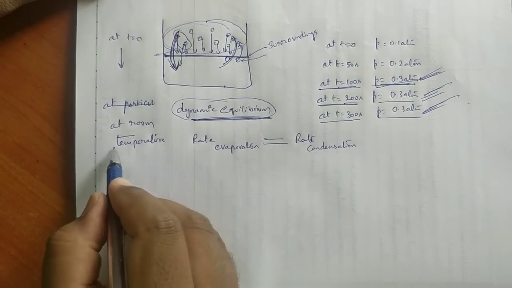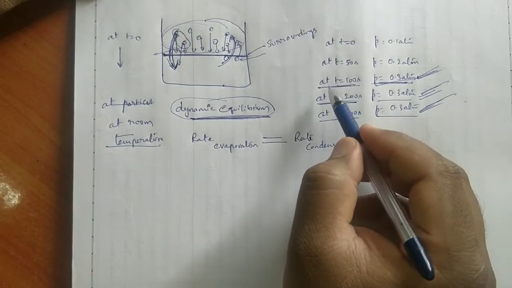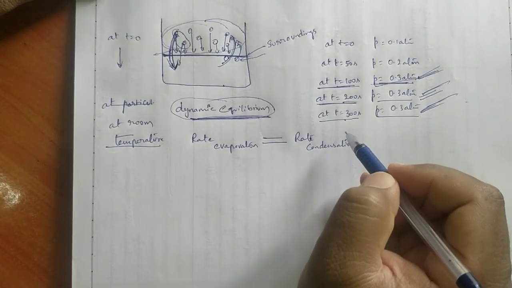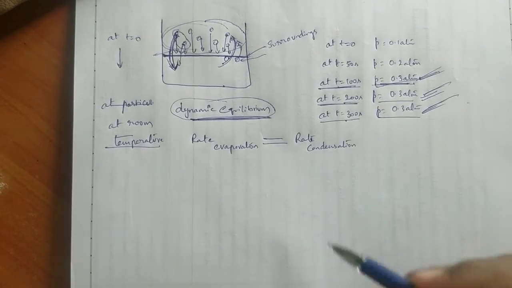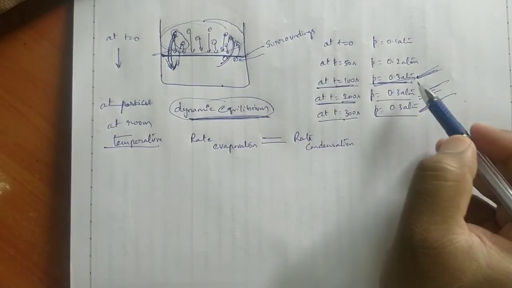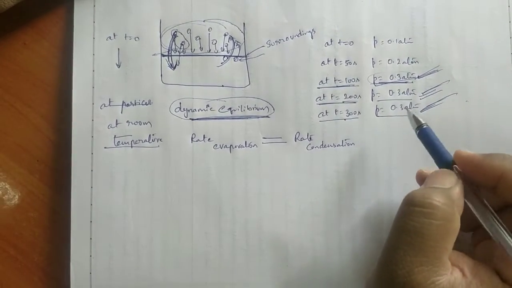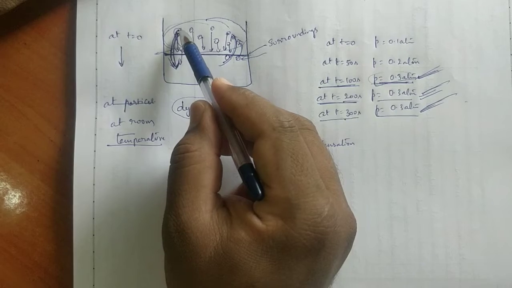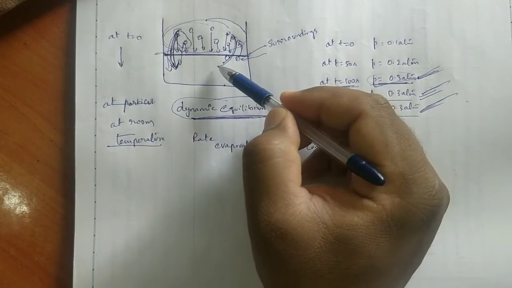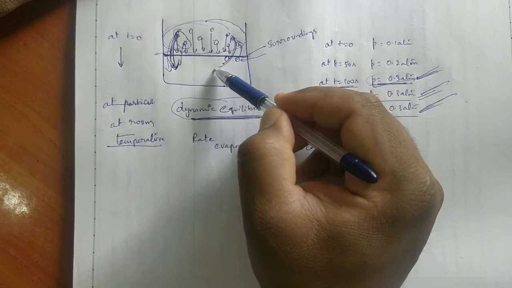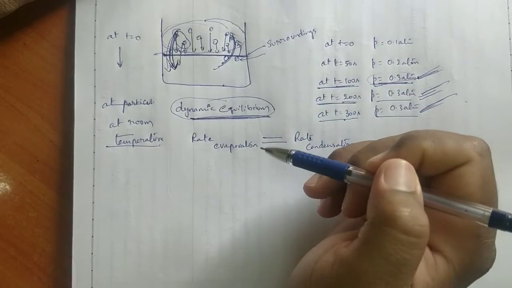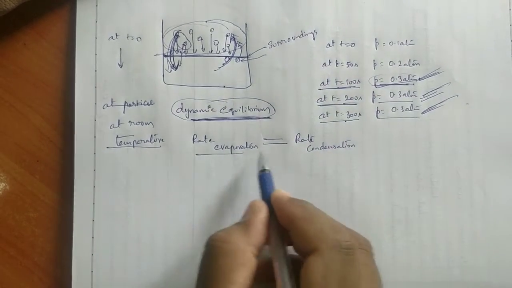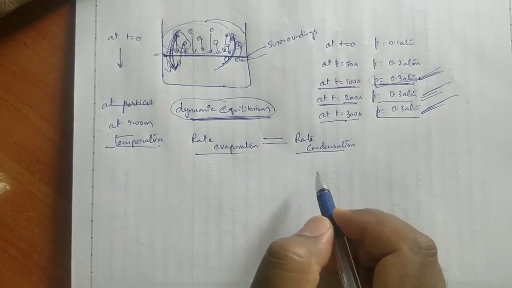So at this room temperature, after 100 seconds, whether 300, 400, or 500 seconds, the pressure is not going to be affected, because the number of particles converting from gaseous to liquid state is equal to the number converting from liquid to gaseous state. That is, the rate of evaporation is equal to the rate of condensation.